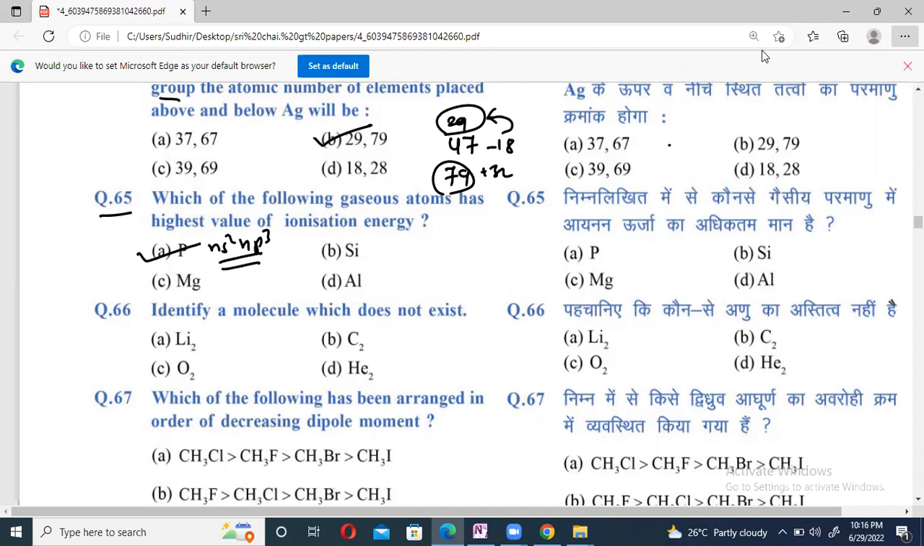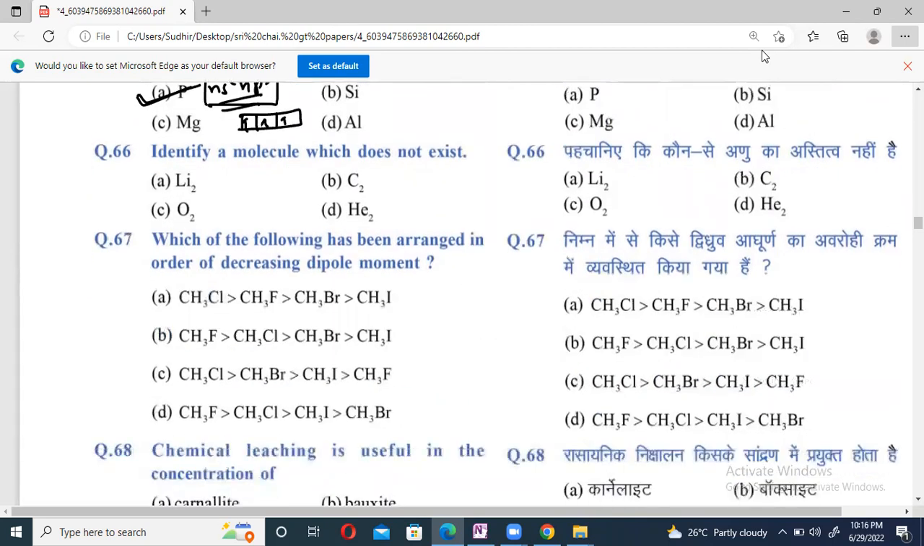Phosphorus belongs to the 15 group element and has the general configuration ns2 np3. That means the p orbital is half filled, and a half filled p orbital acquires more stability. Hence, option 1 will be the correct option. Question number 65, A. Question number 66 now.